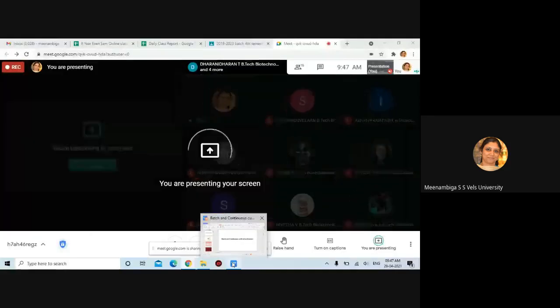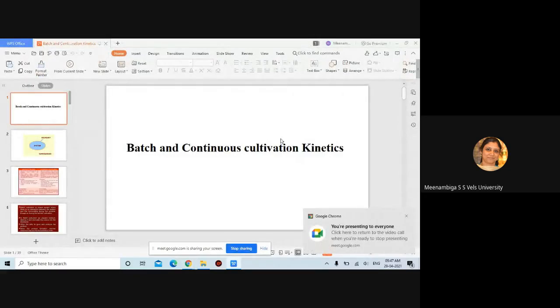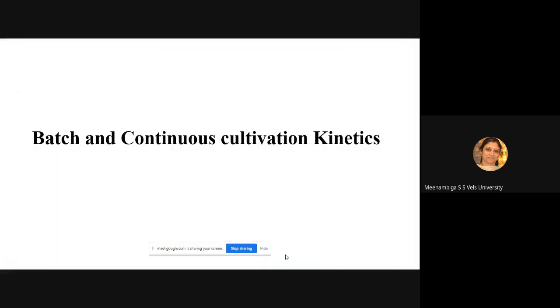So what have we seen yesterday? You remember? Did you understand what I told yesterday? Batch kinetics we have studied. Okay, we have not seen regarding continuous. Batch kinetics we have seen the stages of batch